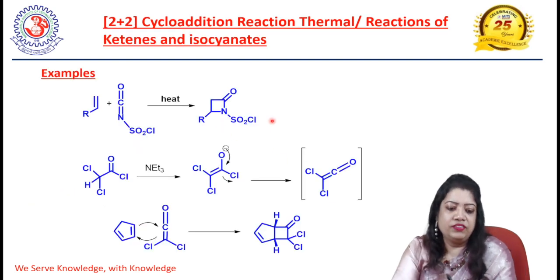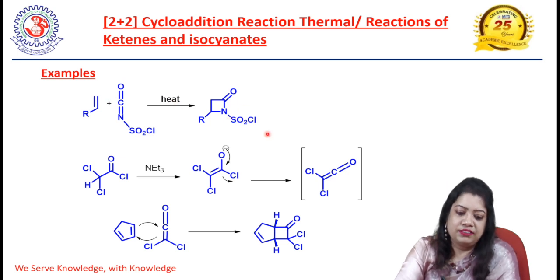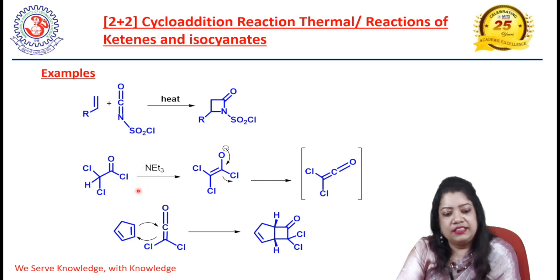So here are a few examples of thermal 2 plus 2 cycloaddition reactions. Here is an isocyanate, and when isocyanates react with normal or substituted olefins, they give us beta lactams, substituted beta lactams. This is our first example. The second example is alpha dichlorocarbonyl chloride.